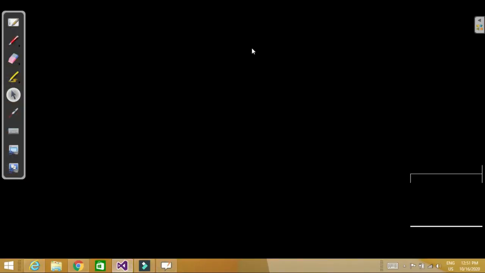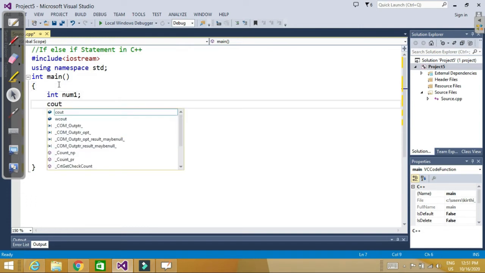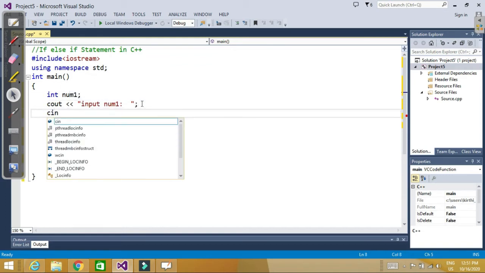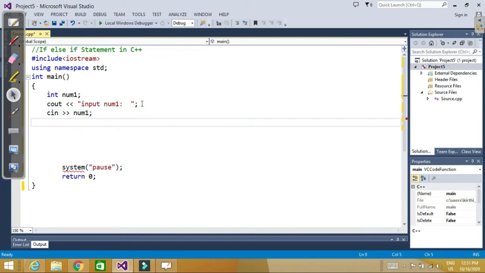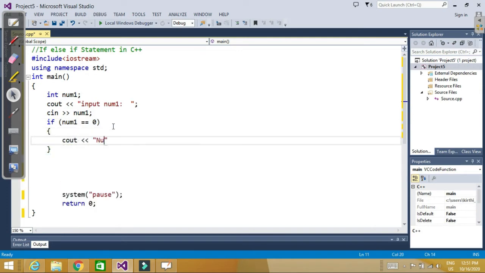So let's say I declare a number here, int num1, cout input num1, and then we will take input for num1, cin num1. Now if num1 is equal to 0, so now in the block of this if, cout number is 0.